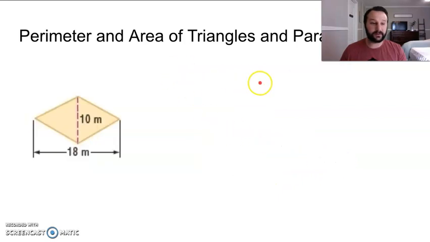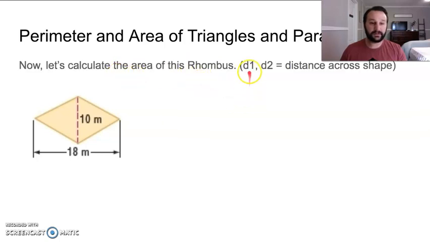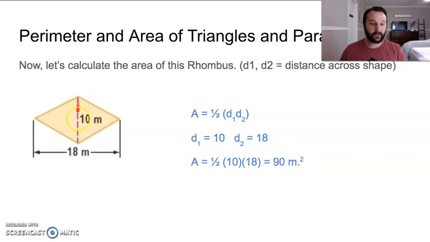Now, parallelogram, or this is a rhombus, same as a kite. Again, pretty simple. 1 distance, 2 distance, okay, and 1/2. So just pretty easy. We do 1 distance here, 10 times 18, and then divide it by 2, we get 90.